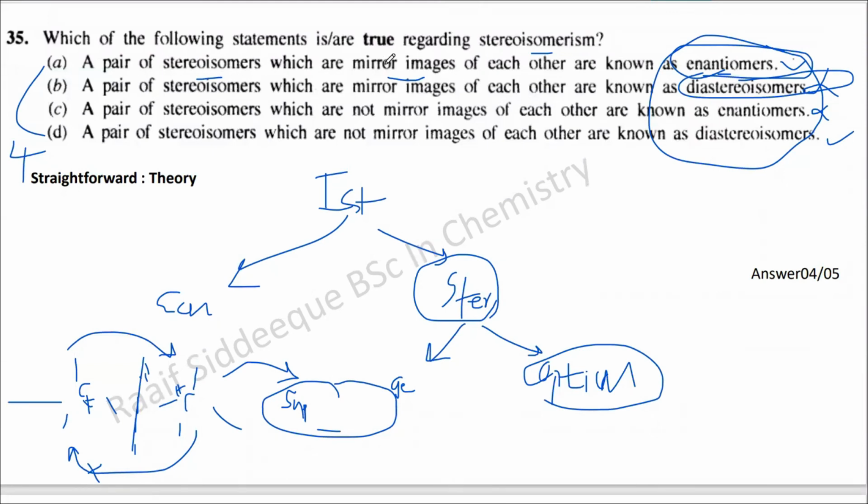A pair of stereoisomers which are mirror images of each other are known as enantiomers, and a pair of stereoisomers which are not mirror images of each other are called diastereomers. So they are still stereoisomers. They still show optical activity. You understand, right? These two and these two. But these two are called enantiomers because they are mirror images and they cannot be superimposed. But these two are not mirror images. They are diastereomers. That is why they are diastereomers. Okay.